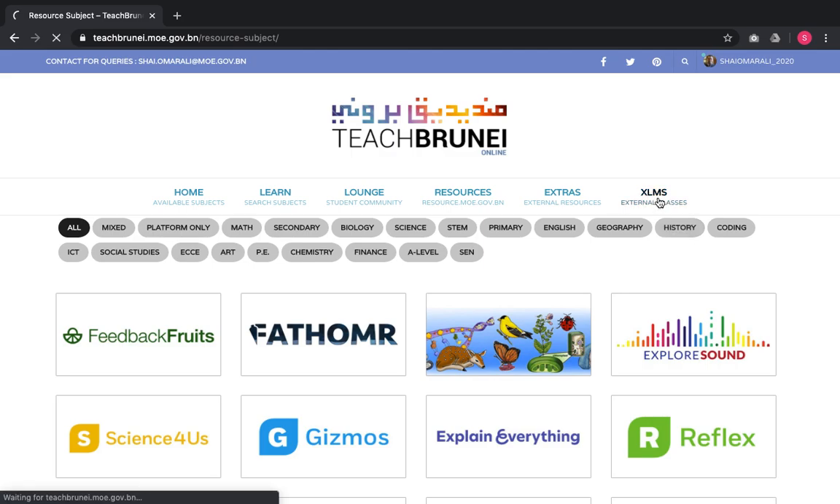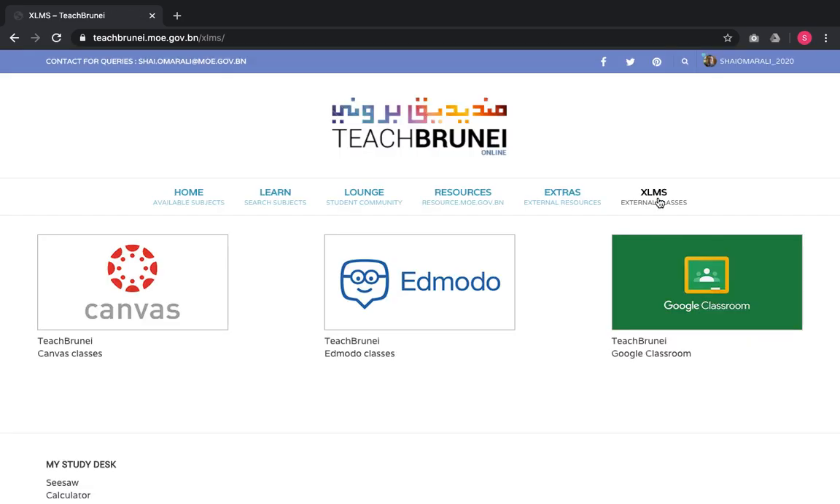And finally, TeachBrunei LMS is also aligning with several learning management systems, which we now call XLMS. So there are certain courses and units that are also made available in Canvas classes, Moodle classes, and Google Classroom classes. These are what we call general features.